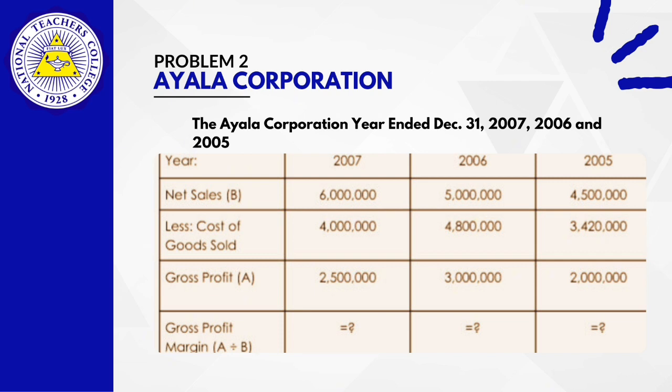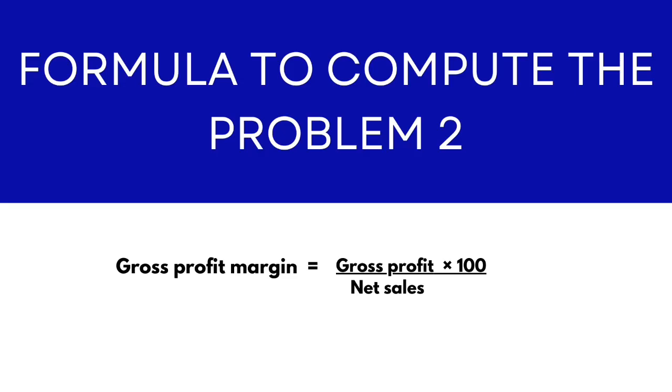So, we need to compute the gross profit margin of Ayala Corporation for the years 2007, 2006, and 2005 using the formula provided. The formula to compute the gross profit margin is the gross profit divided by net sales, multiplied by 100, to get the percentage.